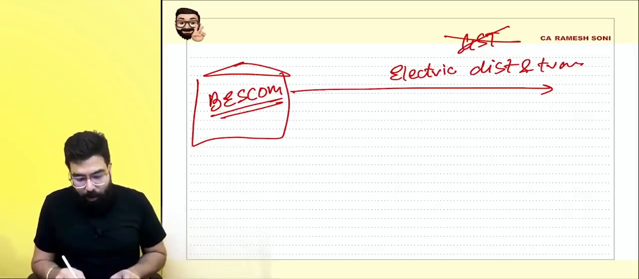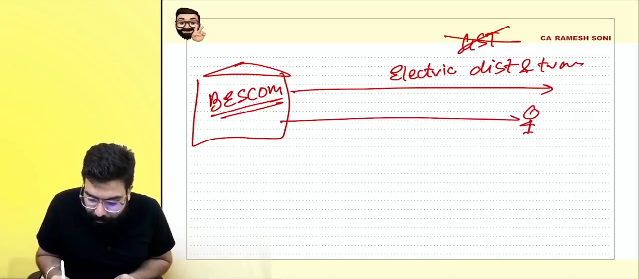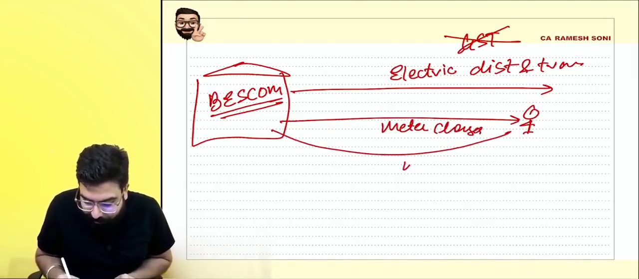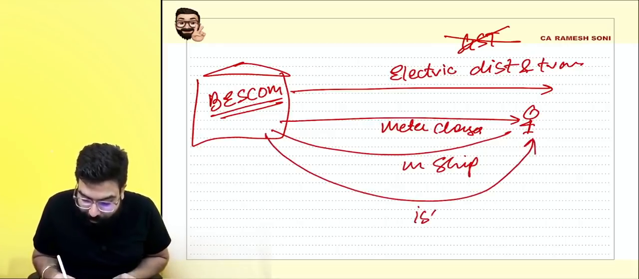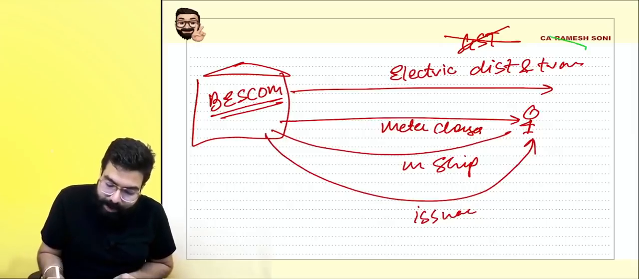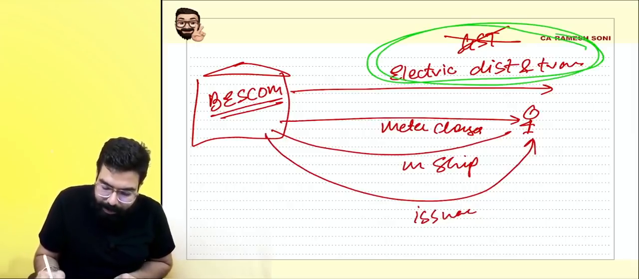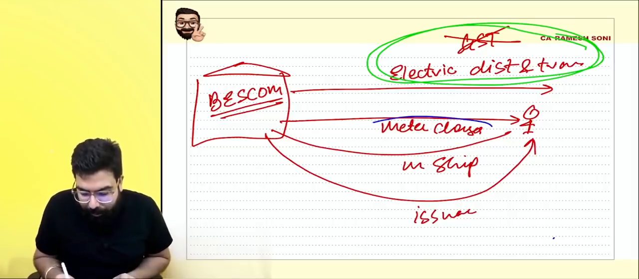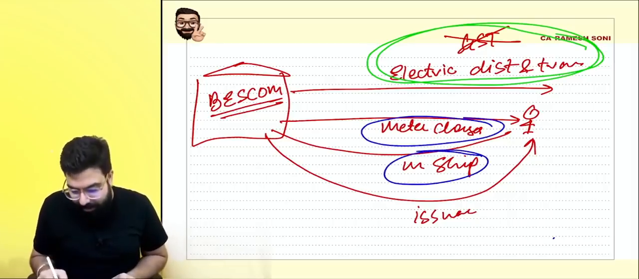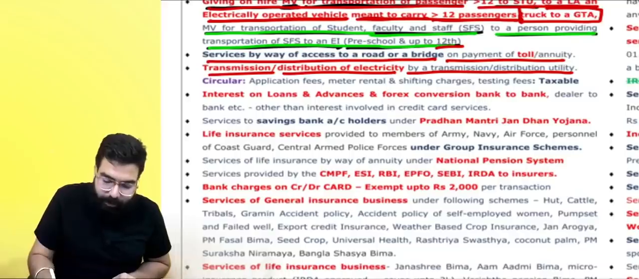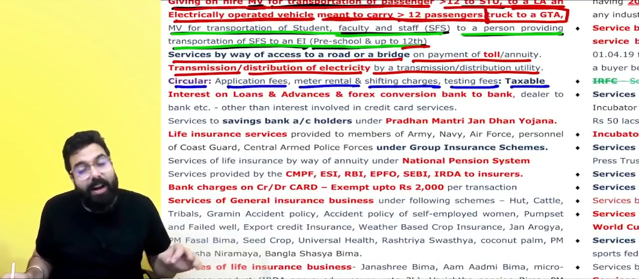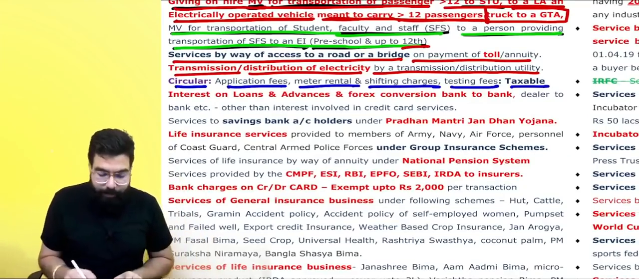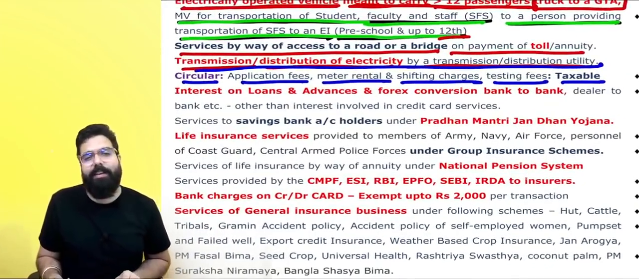But sir, what about Bescom charging people meter charges? Sir, I want to shift my meter, so meter shifting charges. Sir, they charge. If you want a duplicate bill, there are issuance charges. Always remember, on transmission and distribution there is no GST. But all these other charges, which are meter charges, meter shifting charges, issuance of duplicate bill charges, application fees, meter rental, shifting charges, testing fees, etc., are always taxable. What is exempted is transmission and distribution of electricity.